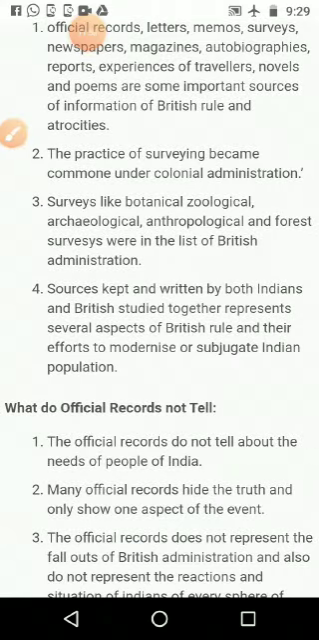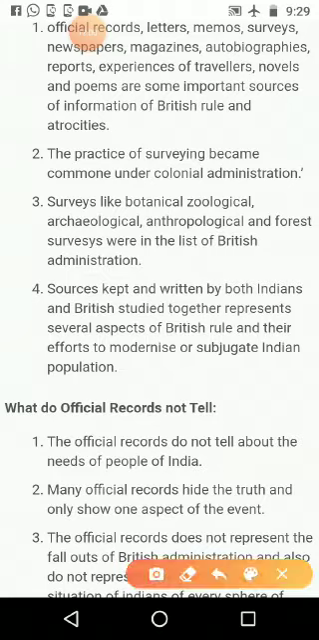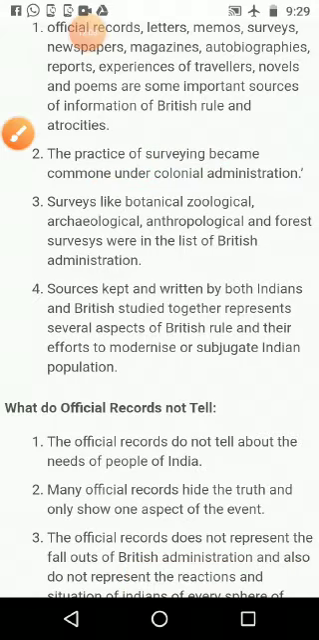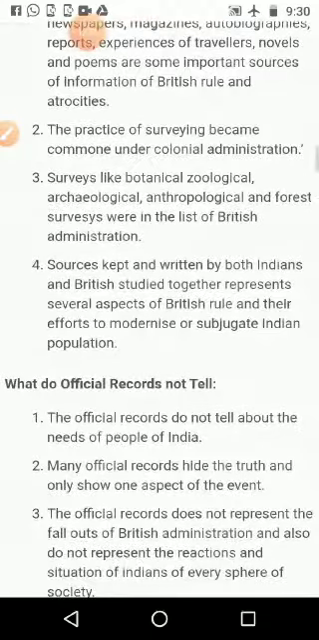The practice of surveys became common under colonial administration. In India, survey means the census survey or the different surveys; it became a common thing when colonial people came here and started administration. For what purpose? They started it to collect revenue, and still we are continuing to use it to understand our own country in a better way. Surveys like botanical, zoological, archaeological, anthropological and forest surveys were in the list of the British administration. What was the objective of their surveys? To get the maximum revenue from Indian people.